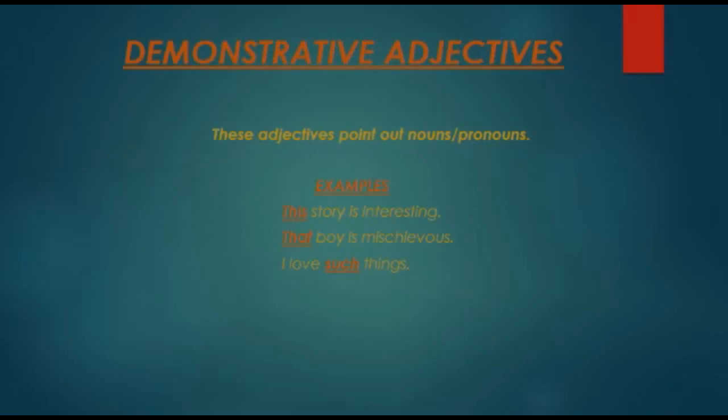The next one is demonstrative adjectives. These adjectives point out nouns or pronouns in a sentence. For example, this story is interesting. That boy is mischievous. I love such things. In these sentences, this, that, and such are demonstrative adjectives because they are pointing out the nouns story, boy, and things in these sentences.